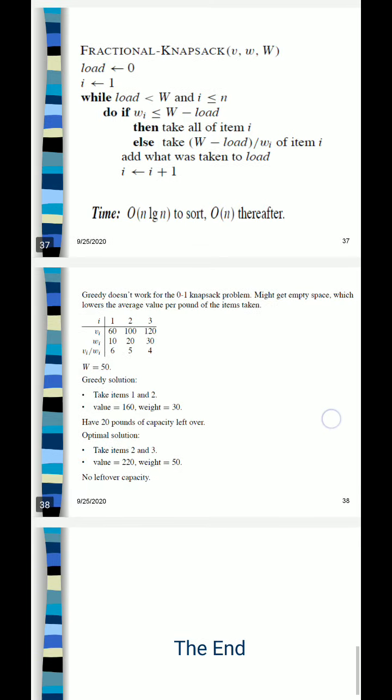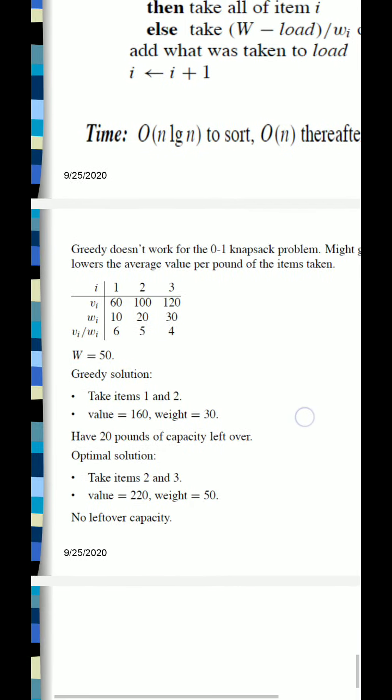So 160 plus 80 is equal to 240 is the total benefit. Are you getting my point?